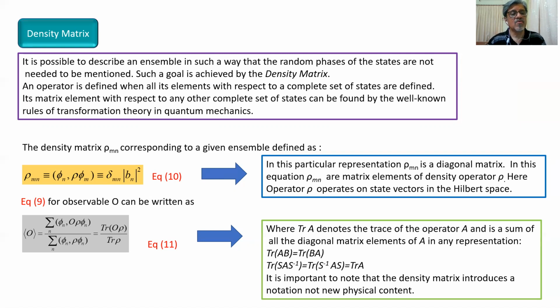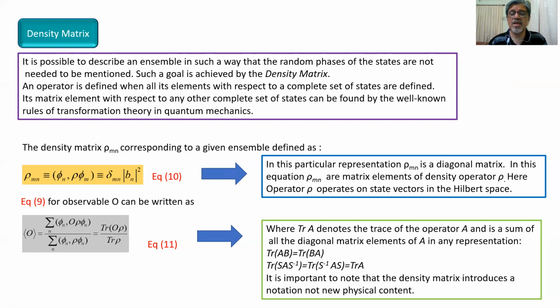In equation number 9, the observable O is represented as the summation over n of <phi_n|O rho|phi_n> divided by the summation over n of <phi_n|rho|phi_n>. That is represented as the trace of O rho divided by the trace of rho, where the trace of A denotes the trace of operator A, the sum of all diagonal matrix elements of A in any representation.